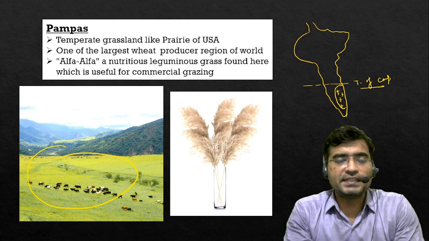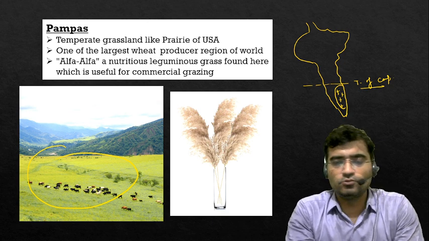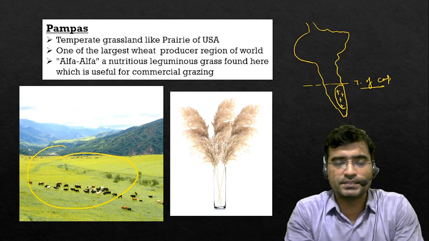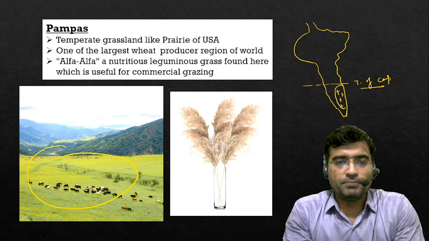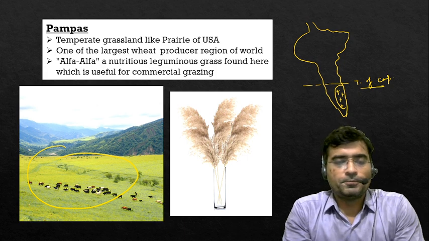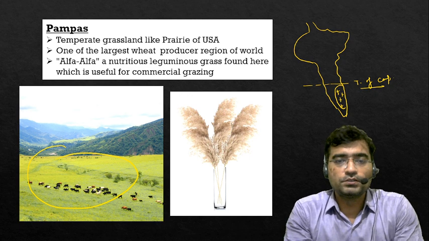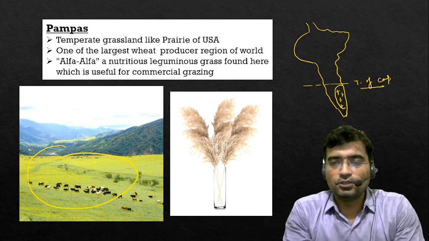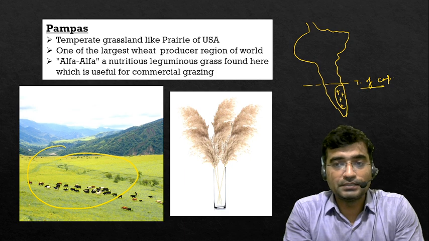Here a moderate temperature, meaning the average temperature throughout the year, is found between 20 to 21 degrees Celsius, and this condition becomes very suitable for wheat cultivation, and that is why this region is known for wheat production. Again, this is one of the largest wheat producing regions in the world.